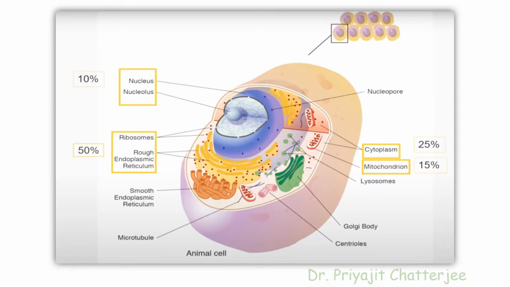In a eukaryotic animal cell, 50% of the RNA is found in the ribosome and rough endoplasmic reticulum, 25% of the RNA is found in the cytoplasm, 15% of the total RNA is found in the mitochondria and 10% of the RNA is found in the nucleus or nucleolus.